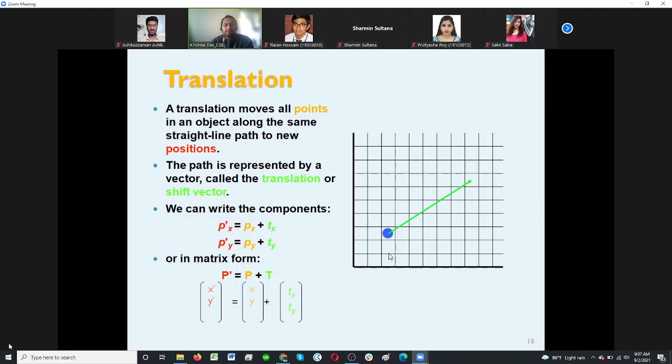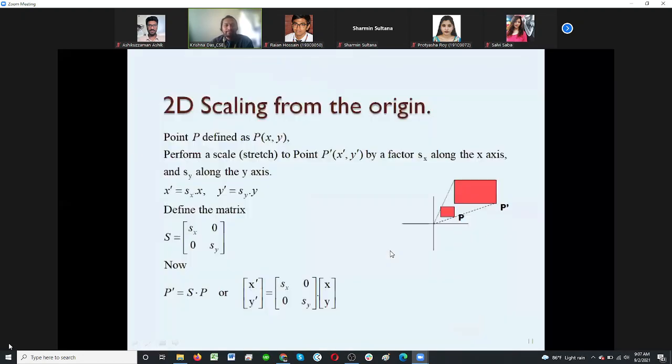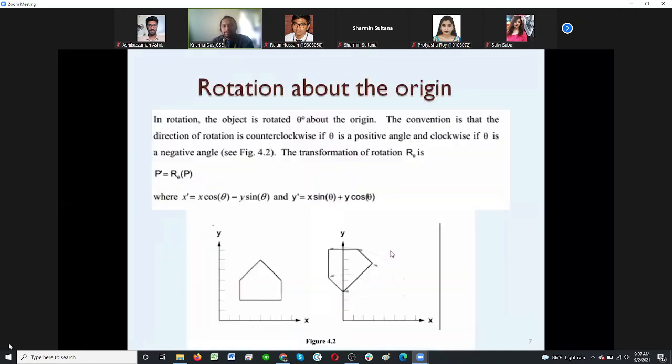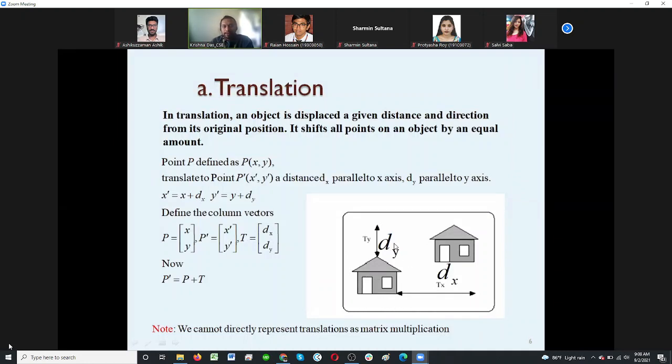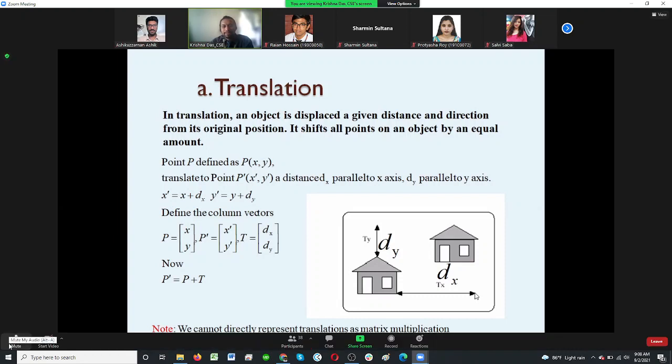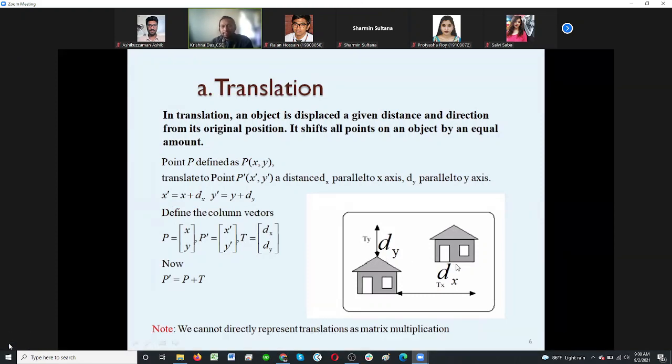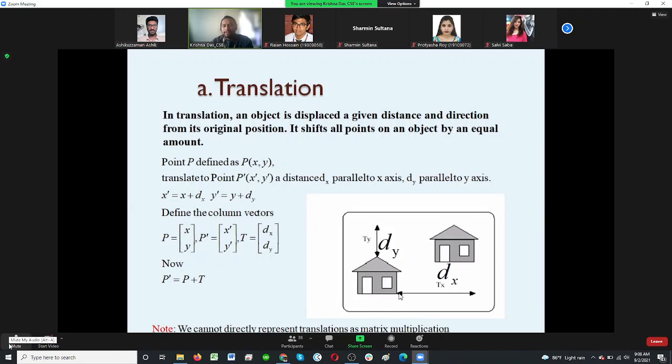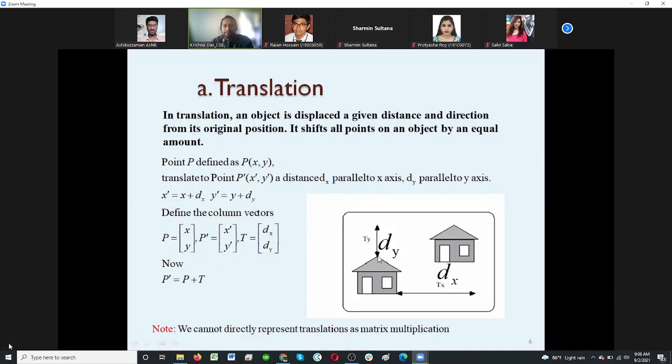But if we consider the example we have just seen for that house, now if that house moved in here, then maybe all the points, according to their position, may not be changing their y coordinate, so ty would be 0 for all the points. Means relative to each other, not one point compared to another point of the same object.